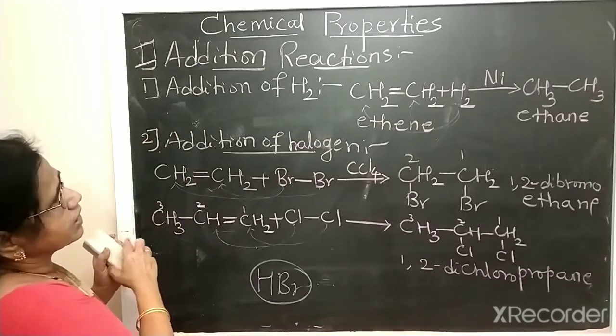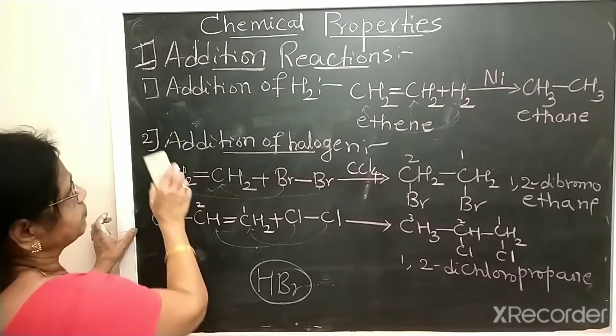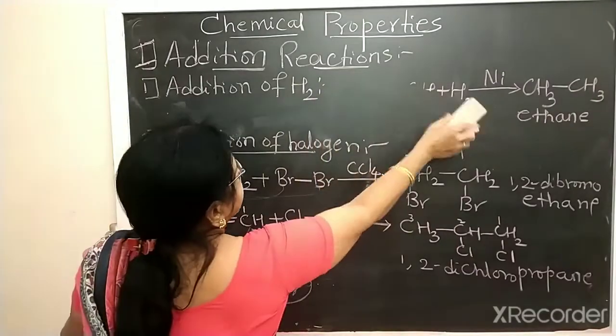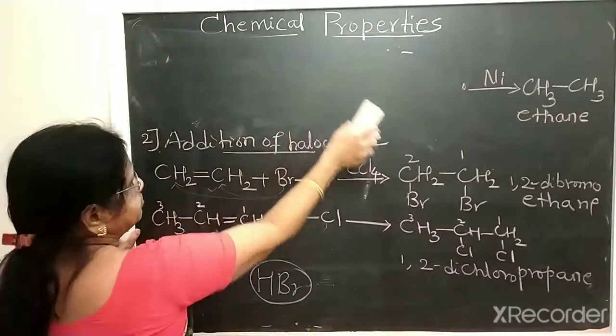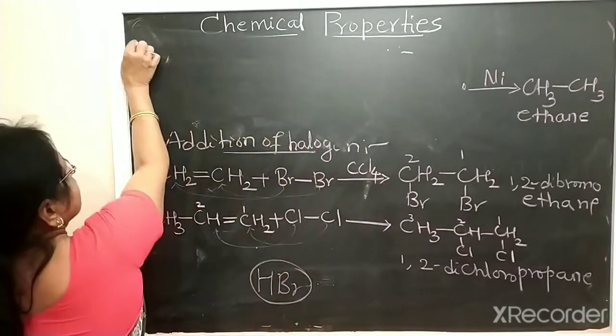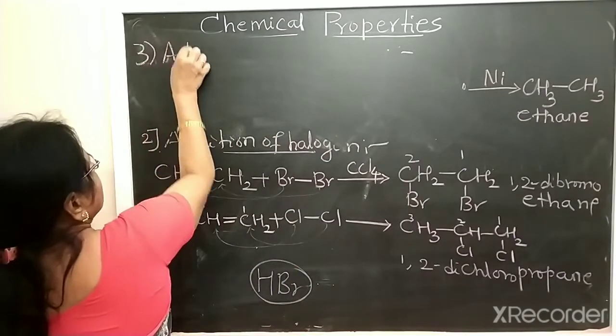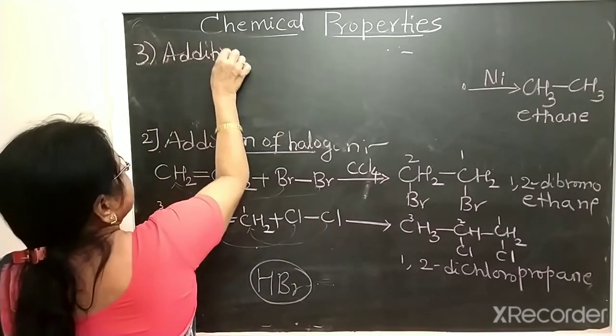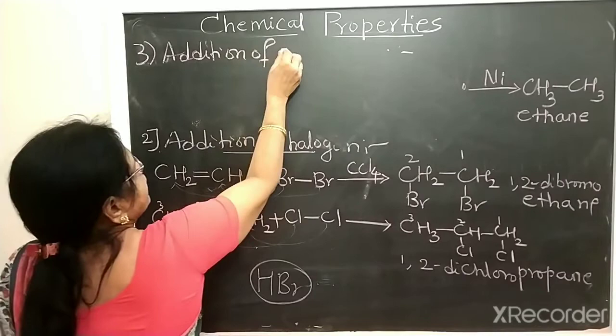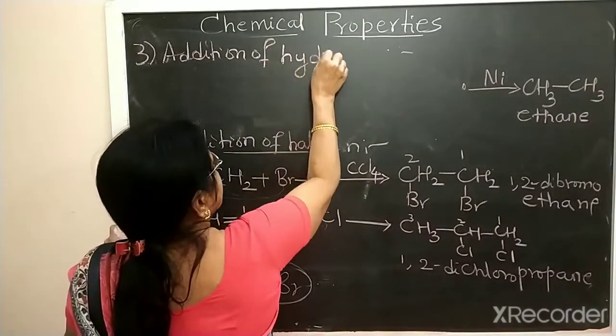Then the third one is addition of hydrogen halide.